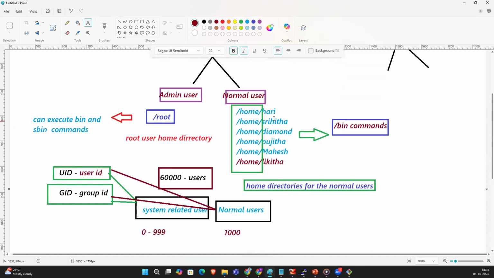So for example, Hari. What is the UID of Hari? 1000. What is the UID of Srihita? 1001. What is the UID of Diamond? 1002. What is the UID of Pujita?